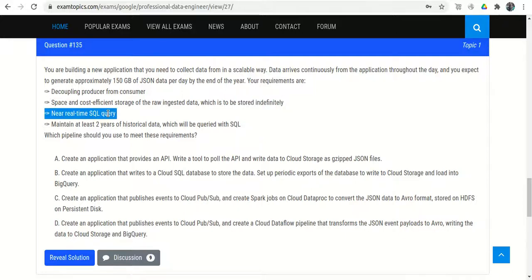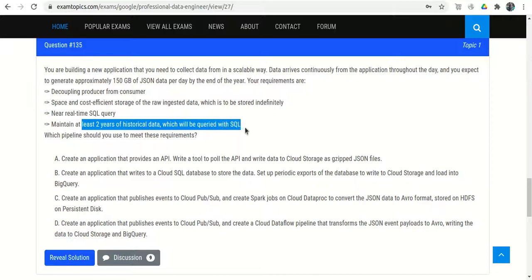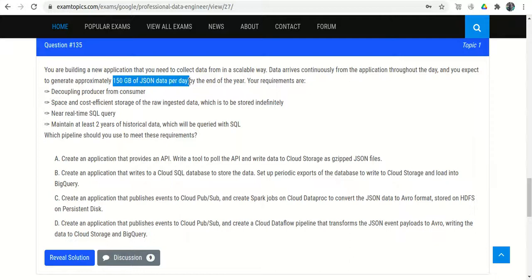Real-time SQL query, okay, it's SQL. Maintain at least 2 years of historical data which will be queried with SQL. Which pipeline should you use to meet this requirement? So it is real time, it is scalable, it is 150 GB data per day. So 150 GB times 365 by the end of the year, and multiply by 2 for the 2 years of data.